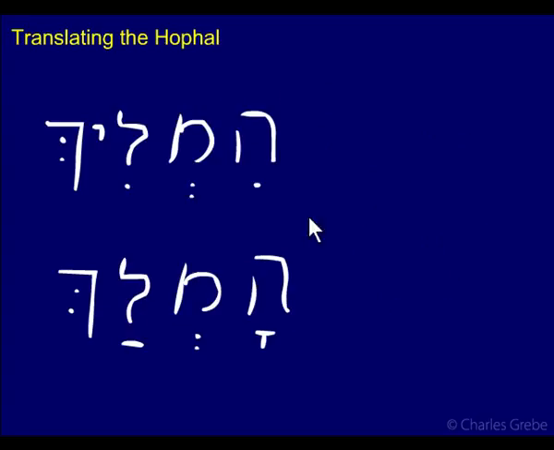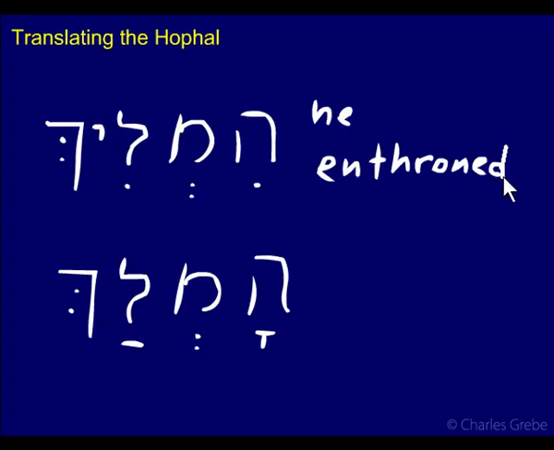And the last example here, himlikh, from malakh. This root in the Qal means to be king or to rule. Himlikh, in this case causative: he enthroned, or he caused to rule. Active again. Homlakh is just the passive, so this would be the passive of this: he was enthroned, or he was made king, or something like that. He was made king. We'll do that.